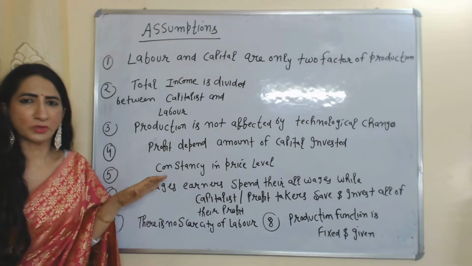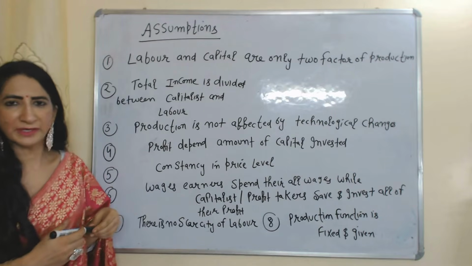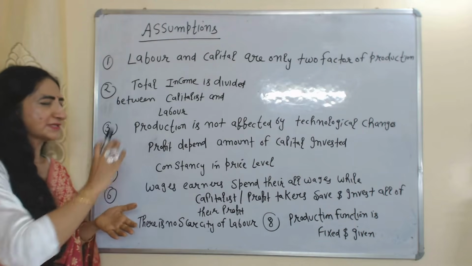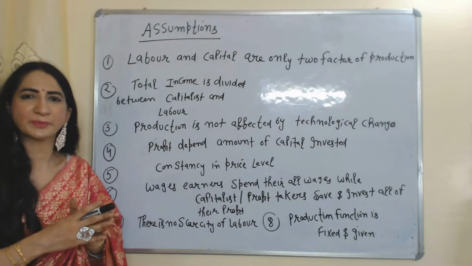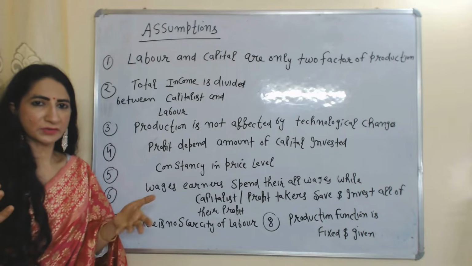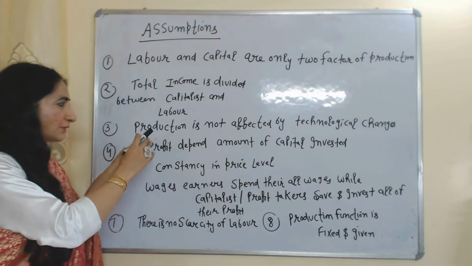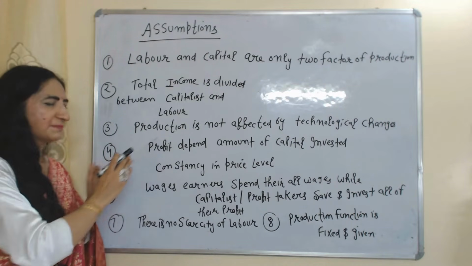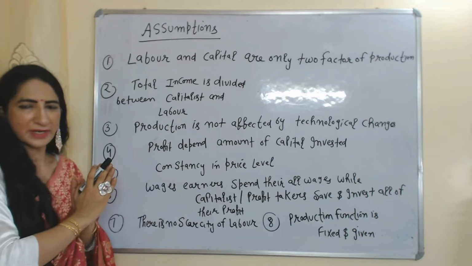Now we are going to talk about the assumptions of this model. Labor and capital are the only two factors of production. Total income is divided between capitalists and labor, meaning some part of total income goes to capitalists as profit and some part goes to laborers as wages. Production is not affected by technological changes. Profit depends on the amount of capital invested and consistency in the price level.